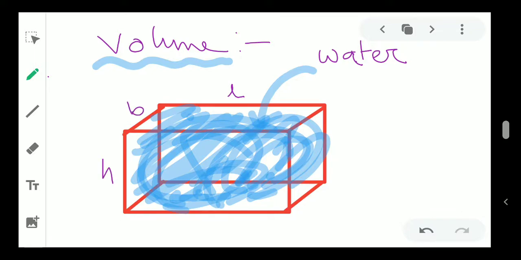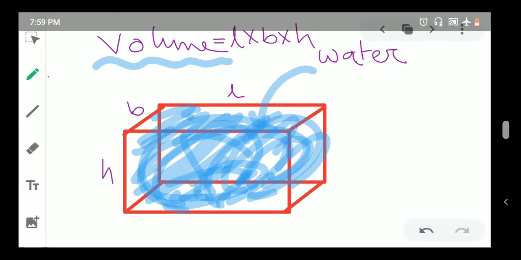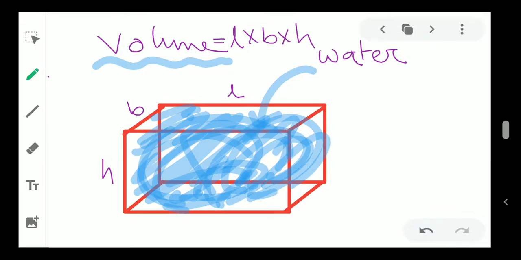The formula for volume is length into breadth into height. The surface area of one side is length into breadth only, but the volume of the whole cuboid is length into breadth into height.